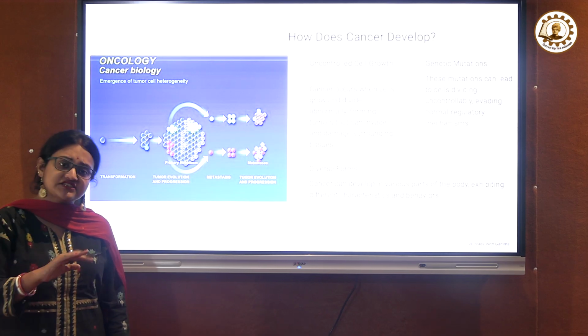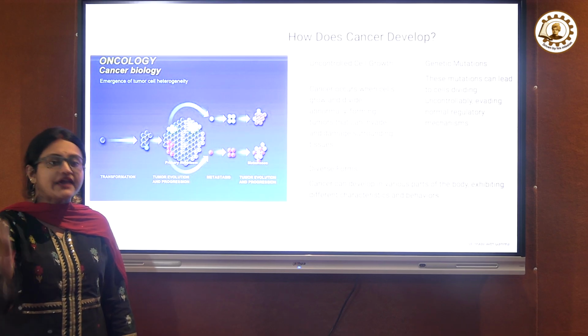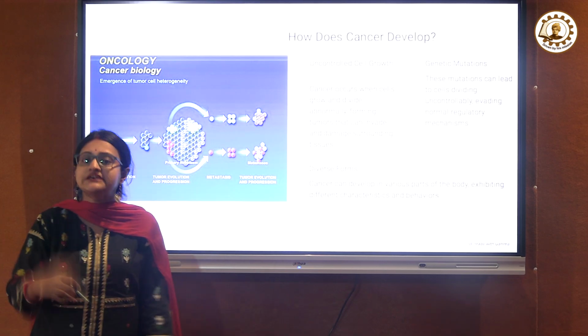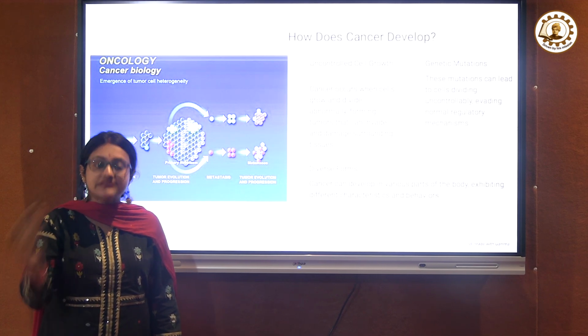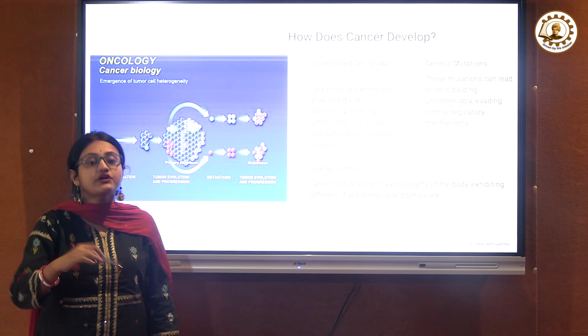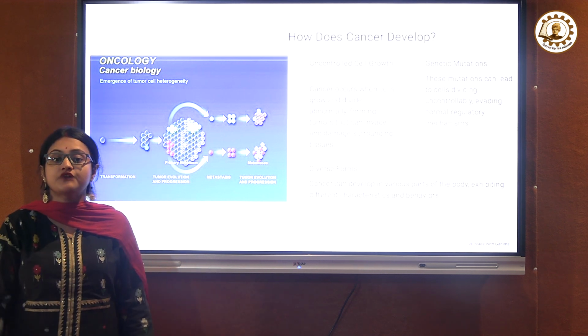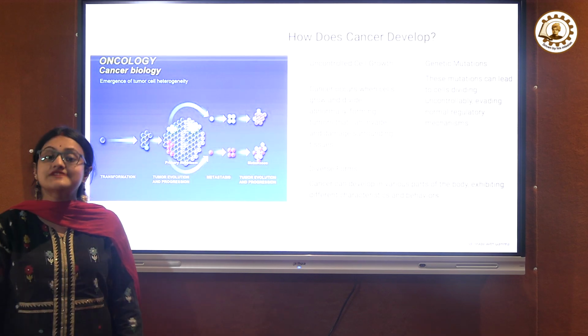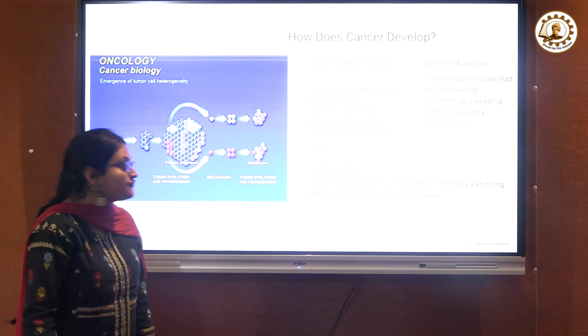It can be deletion, insertion or duplication. It was A previously, then it converted into T or G. If the changes happen in the DNA, then the changes will carry forward in the RNA, and from RNA the end product or protein product will also be changed. So these changes also lead to cancer development.